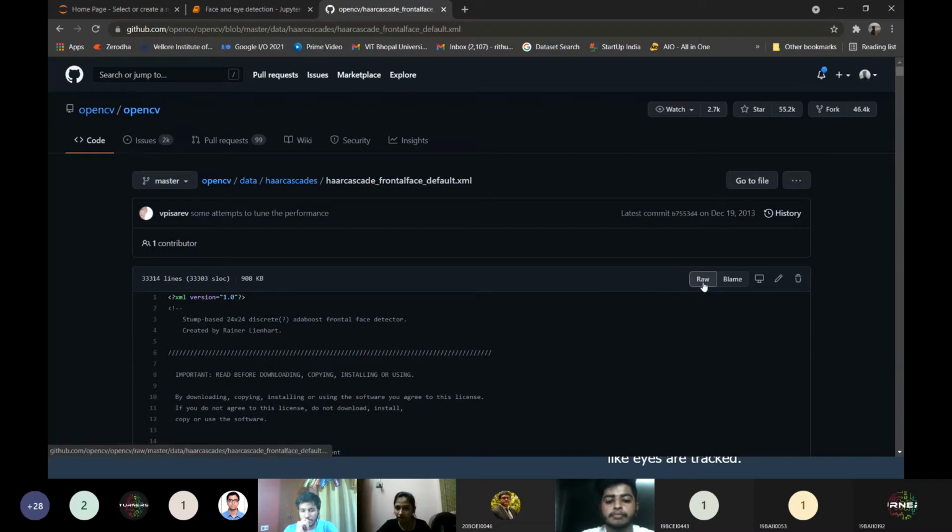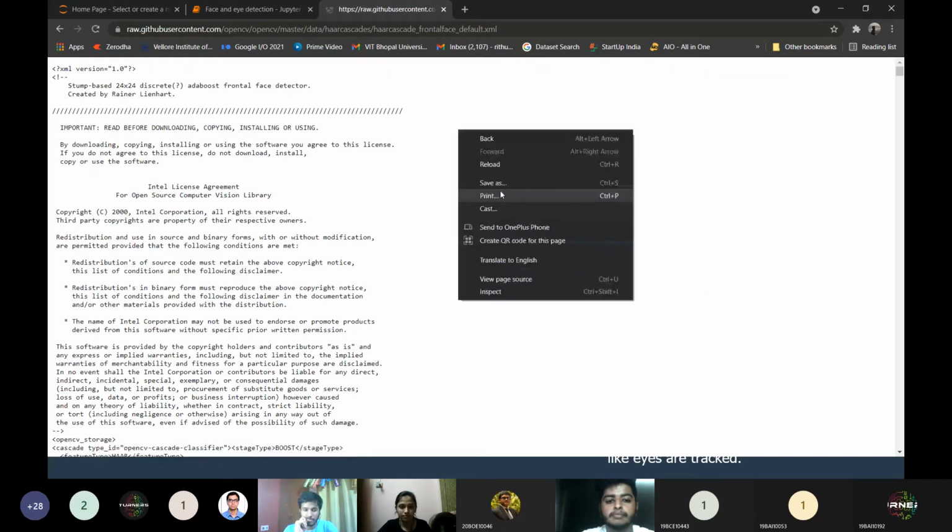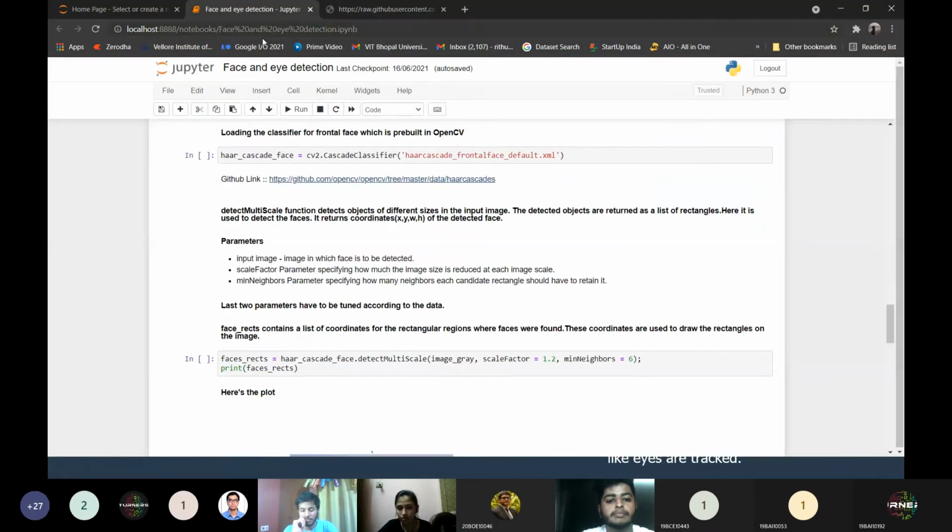Okay, I need the raw version for it. I'll click on raw. Now to download, I will right click on my mouse and click save as. Remember to save it in the same directory as the Jupyter notebook, because in that case, you need to provide only the name of the classifier along with the extension. If you are storing it in another directory, you need to provide the location the same way. Okay, so I have loaded the classifier. I'll load it using the cv2.CascadeClassifier method, and I will save the classifier in a new variable which is haar_cascade_face.